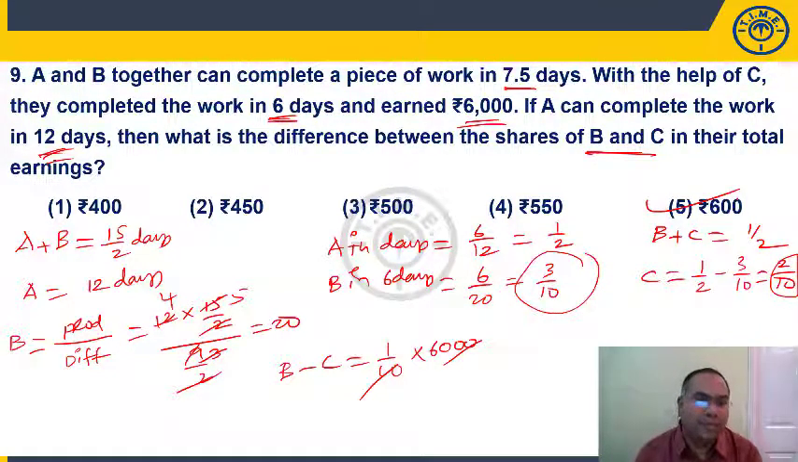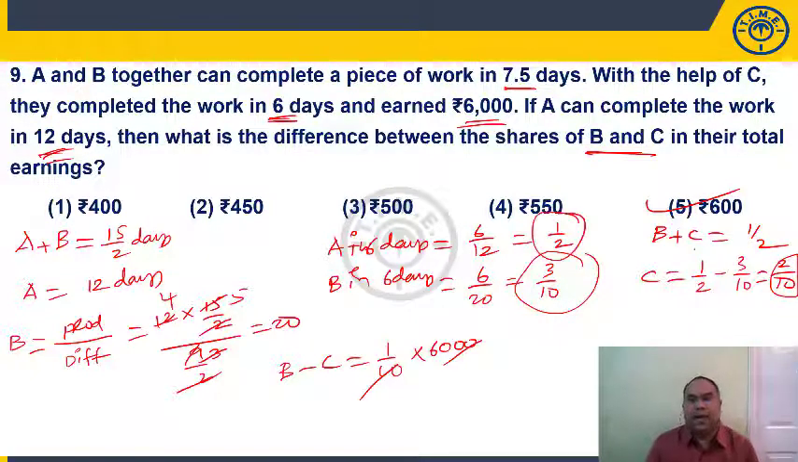So A and B 15 by 2 days, A 12 days. Find out B, shortcut formula, product by difference. B can complete in 20 days. With the help of C, they have completed in 6 days. That means A has worked for 6 days, B has worked for 6 days, C has worked for 6 days. Now A in 6 days will complete 1 day 1 by 12, 6 days 6 by 12, that is 1 by 2. B in 6 days will complete 6 by 20, that is 3 by 10.